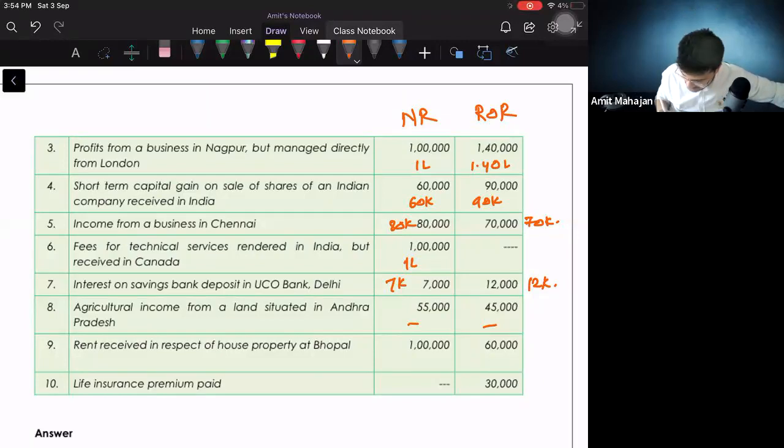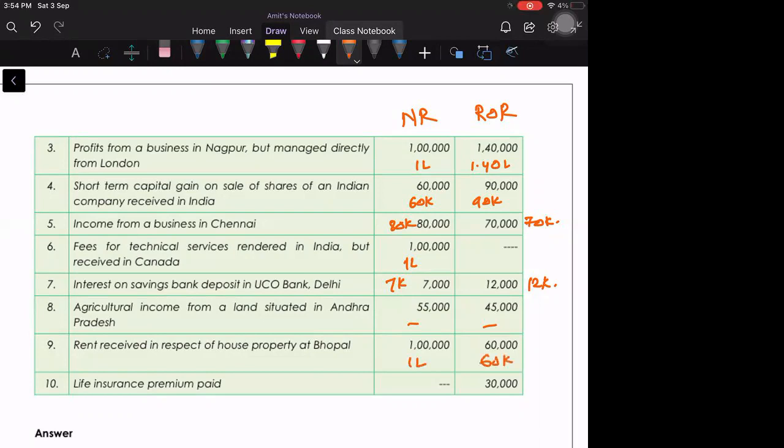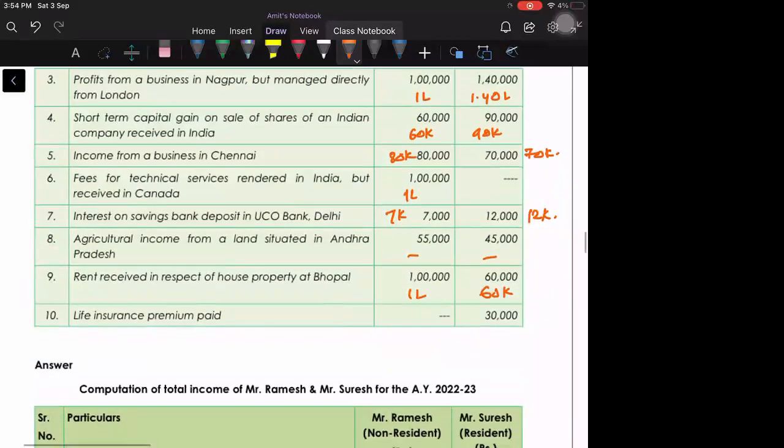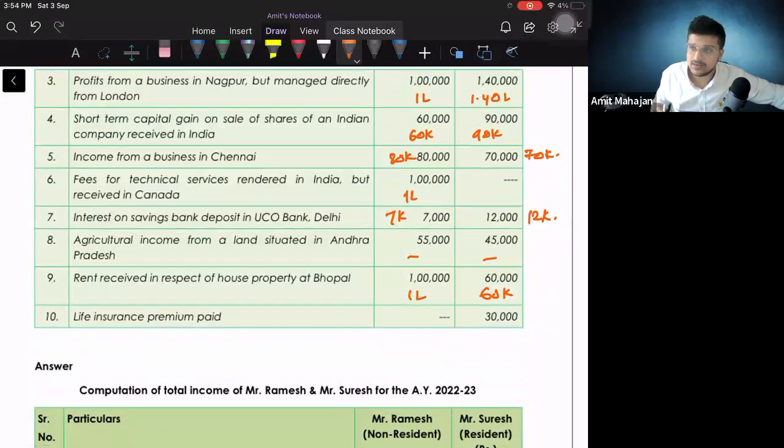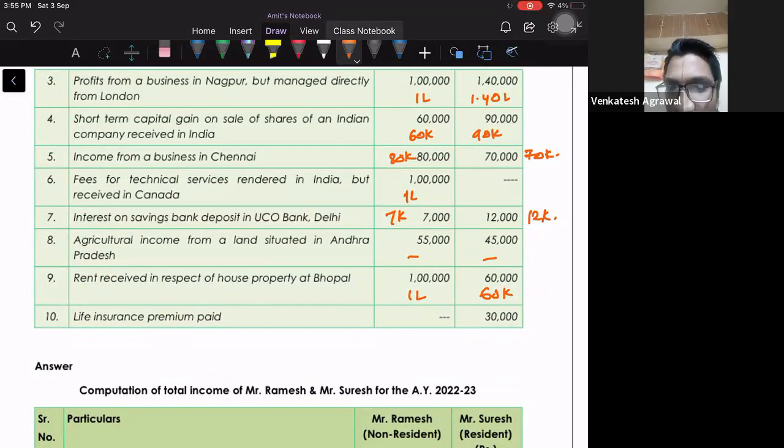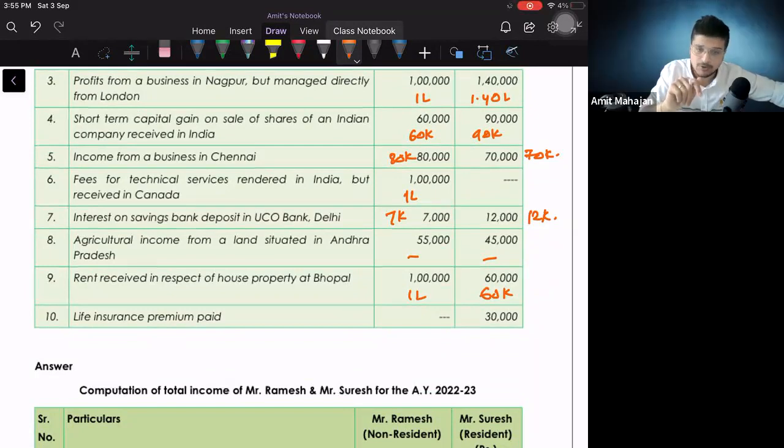If it is an Indian income, it is taxable for all. 1 lakh, and standard deduction 60,000. Right? Sir, it is house property, so 30%. Correct. So since it is house property, you will get the standard deduction of 30%, because here what is not written? Computed is not written. Since computed is not written, you will have to reduce 30% from this.